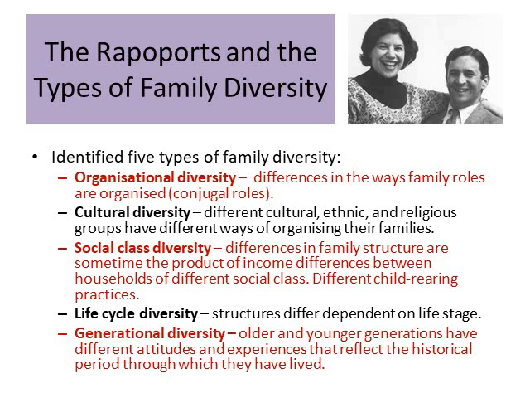Next, life cycle diversity. Depending on where you are in your life cycle, that is how old you are, what part or phase of life you're in, you may live in different types of families. And a family that was good for you in perhaps your teens or 20s may be very different from what you need in your 50s and 60s, for example. Next, generational diversity. Older and younger generations have different attitudes and experiences that reflect the historical period through which they have lived. And so, when there are big historical moments or big changes in society, that's going to impact the types of families that people live in. And family diversity or family structures are clearly not fixed. They are changing. They have changed from the past. They will continue to change.